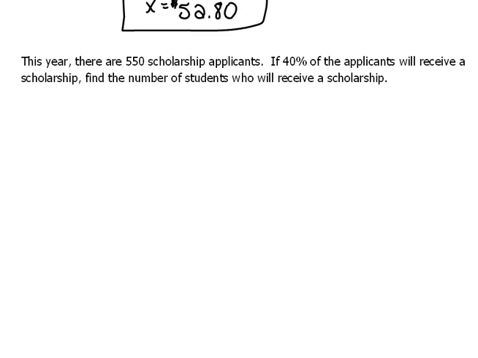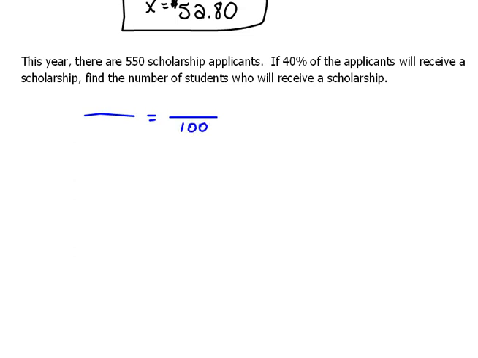Okay, last couple of problems here. This one says this year there are 550 scholarship applicants. If 40% of the applicants will receive a scholarship, find the number of students who will receive a scholarship. So we're going to set this up again using the proportion method. So I'm going to go ahead and get that started.